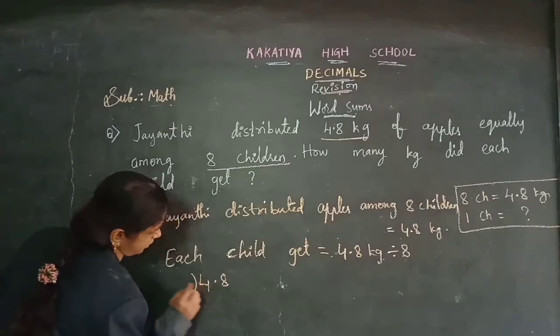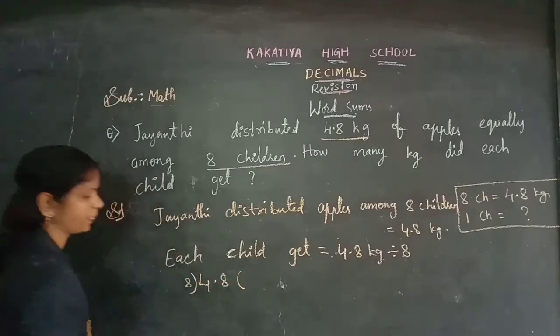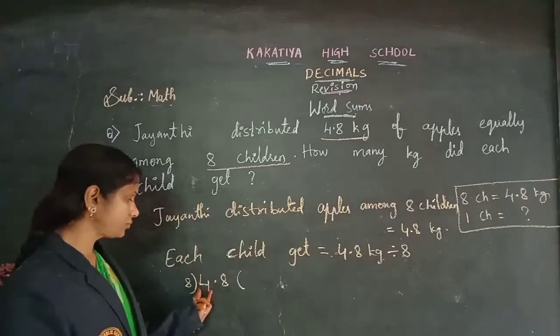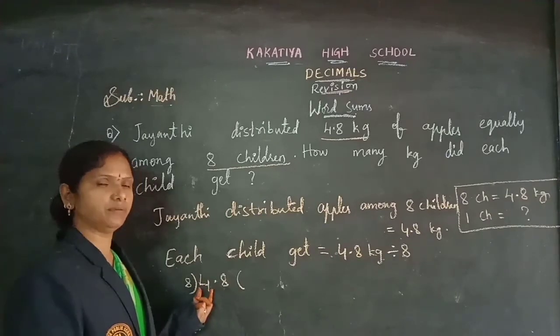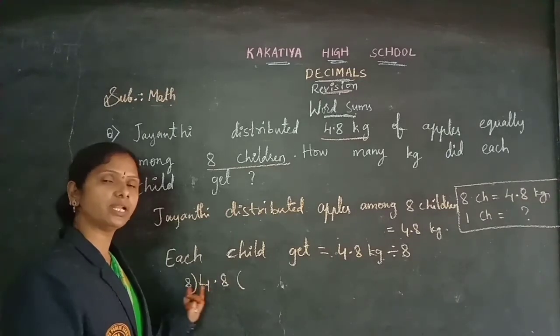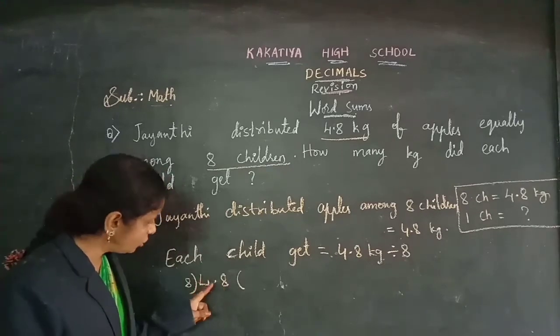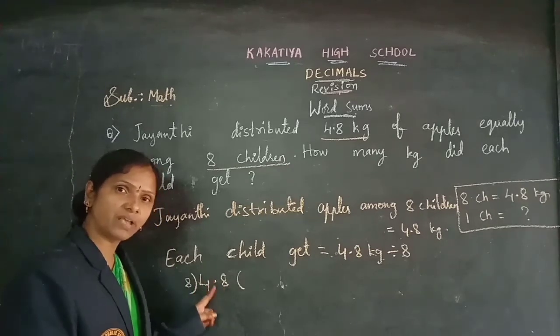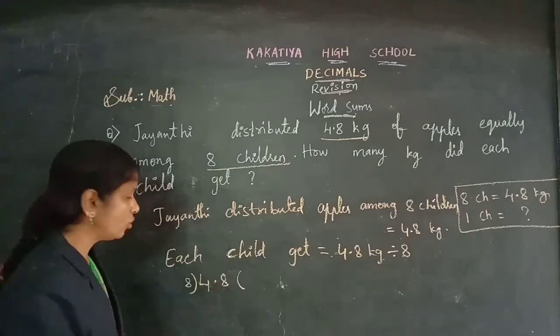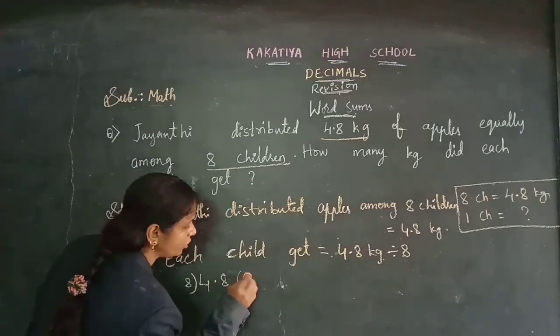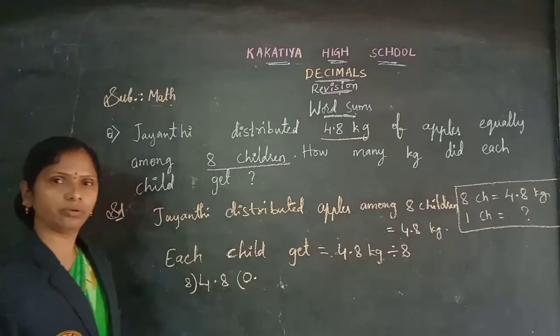4.8 divided by 8. Now here the first digit is smaller than 8, no, children. Here we need to divide the 2 digits. But between the 2 digits we have the decimal point. So we need to keep 0 point. Why?